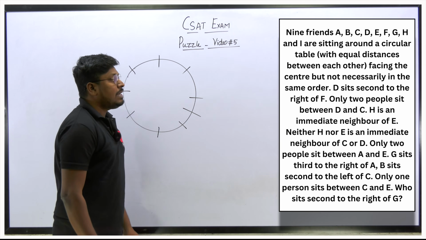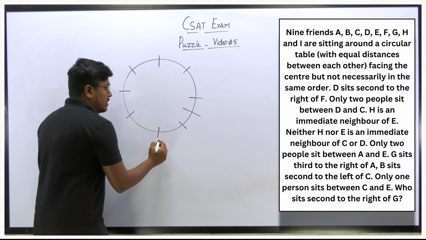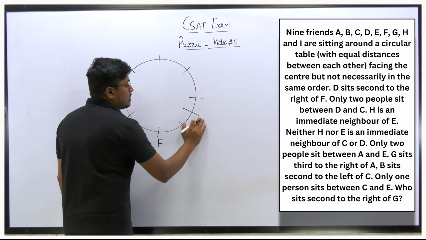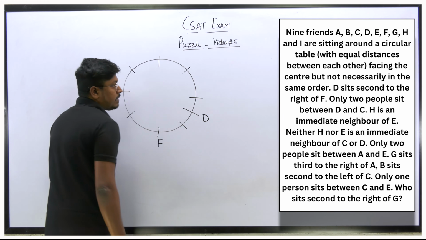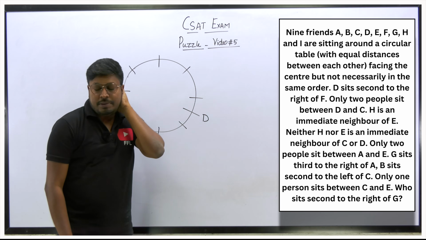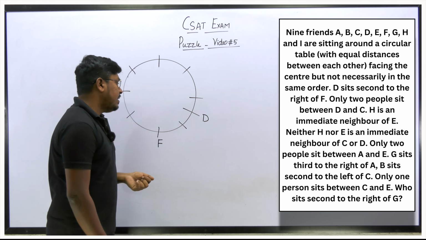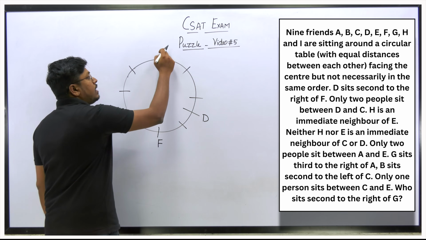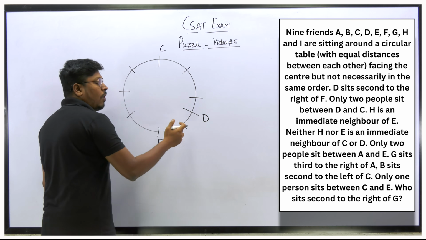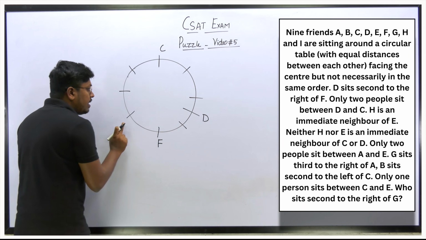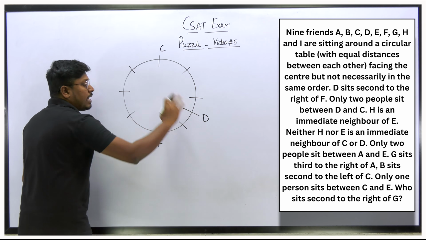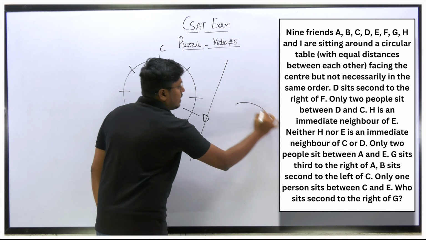So first point, D sits second to the right of F. So F's right-hand side at the second place is D. So F's right-hand side 1 and 2. So this will be the place for D. So only 2 people sit between D and C. So between D and C only 2 people are sitting. So either 1, 2, here we can fix C, because between D and C there is a gap of 2. Or else there is another possible diagram. Here also we can place C. Why? Because between D and C there should be a gap of 2. So draw 2 possible diagrams.